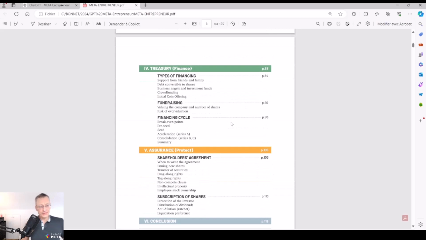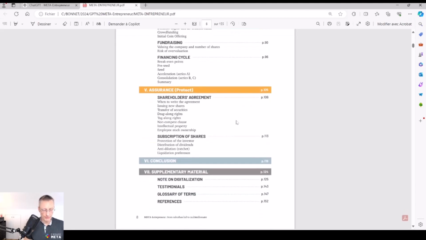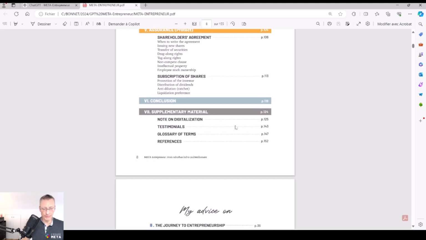Then the next element is the treasury, about the finance, with the types of financing, the fundraising mechanisms, with some key mathematical equations, and the financing cycle. Then the last element is assurance. This is the legal and governance domain, and in particular the shareholders agreement, that is a very important document, and the subscription of shares. You will also find some supplementary material, in particular in the domain of digitalization with the no-code approach.